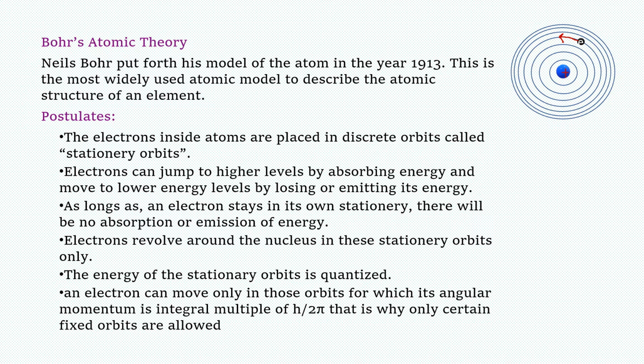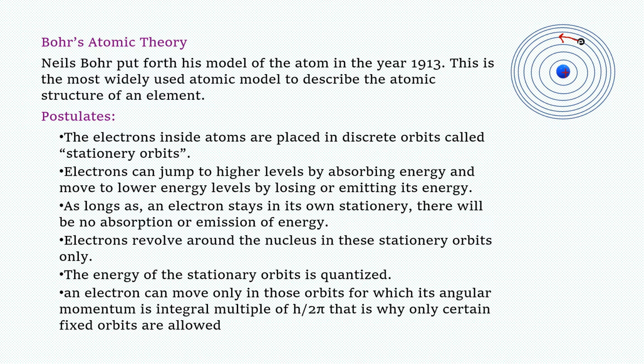Now his first postulate: he said that electrons inside atoms are placed in discrete orbits called stationary orbits. Electrons can jump to higher levels by absorbing energy and move to lower energy levels by losing or emitting energy. As long as the electron stays in its own stationary orbit, there will be no absorption or emission of energy. Electrons revolve around the nucleus in those stationary orbits only. Bohr named these orbits stationary states.